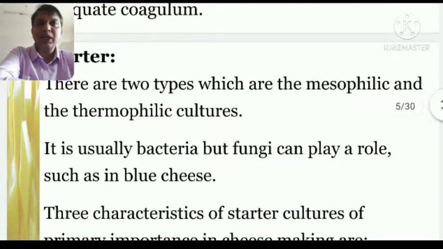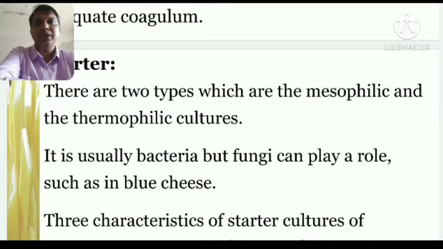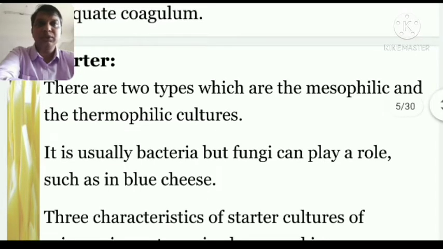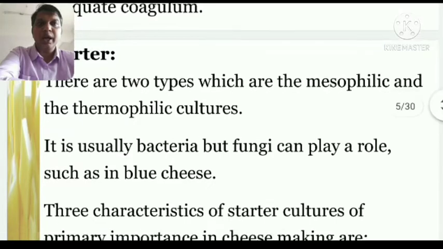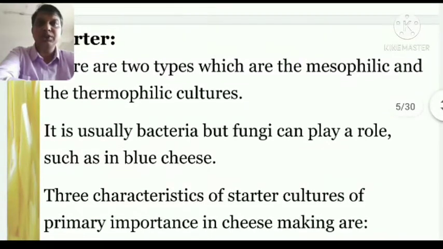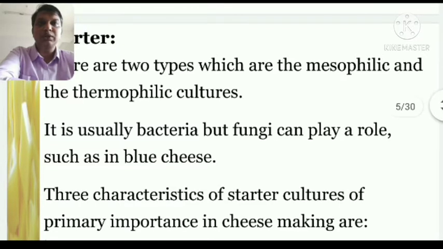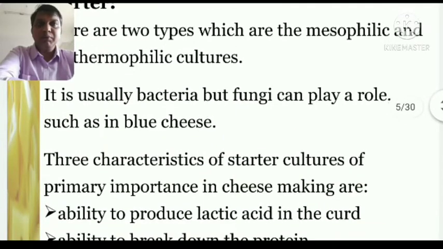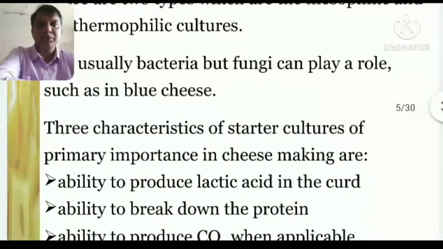Now coming to the starters, there are two types: the mesophilic and the thermophilic cultures. Starters are basically the bacteria or enzymes or microbes which we need to give to the milk so that they start the coagulation, or curdling, of the milk. One is mesophilic and the second is thermophilic culture. Culture is basically bacteria or enzymes which we provide to start working on the coagulation of the milk. It is usually bacteria, but fungi can play a role, such as in blue cheese, which I already told you.